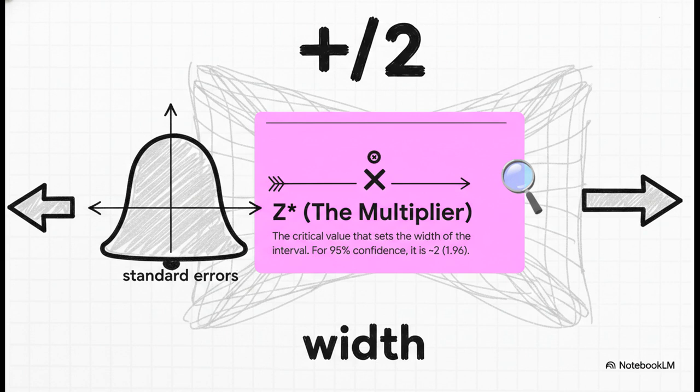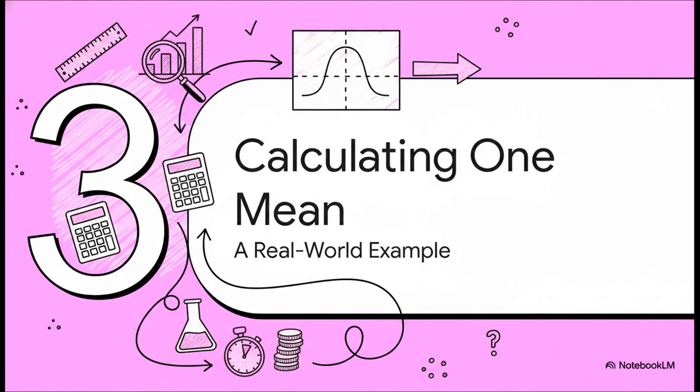If you wanted to be, say, 99% confident, you'd need a bigger multiplier and an even wider net. Okay, that's enough theory. Let's get our hands dirty and actually put this formula to work. We're going to walk through a real example step by step.